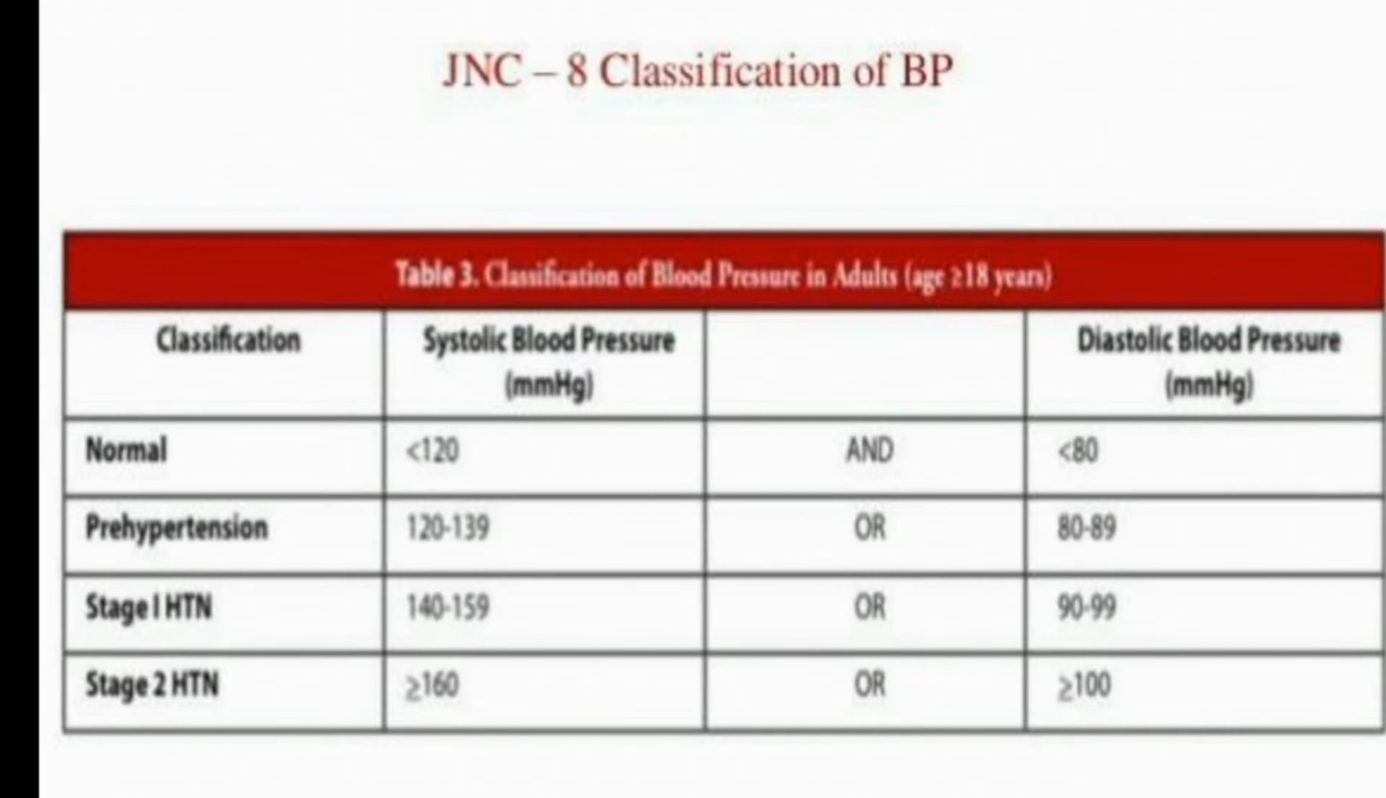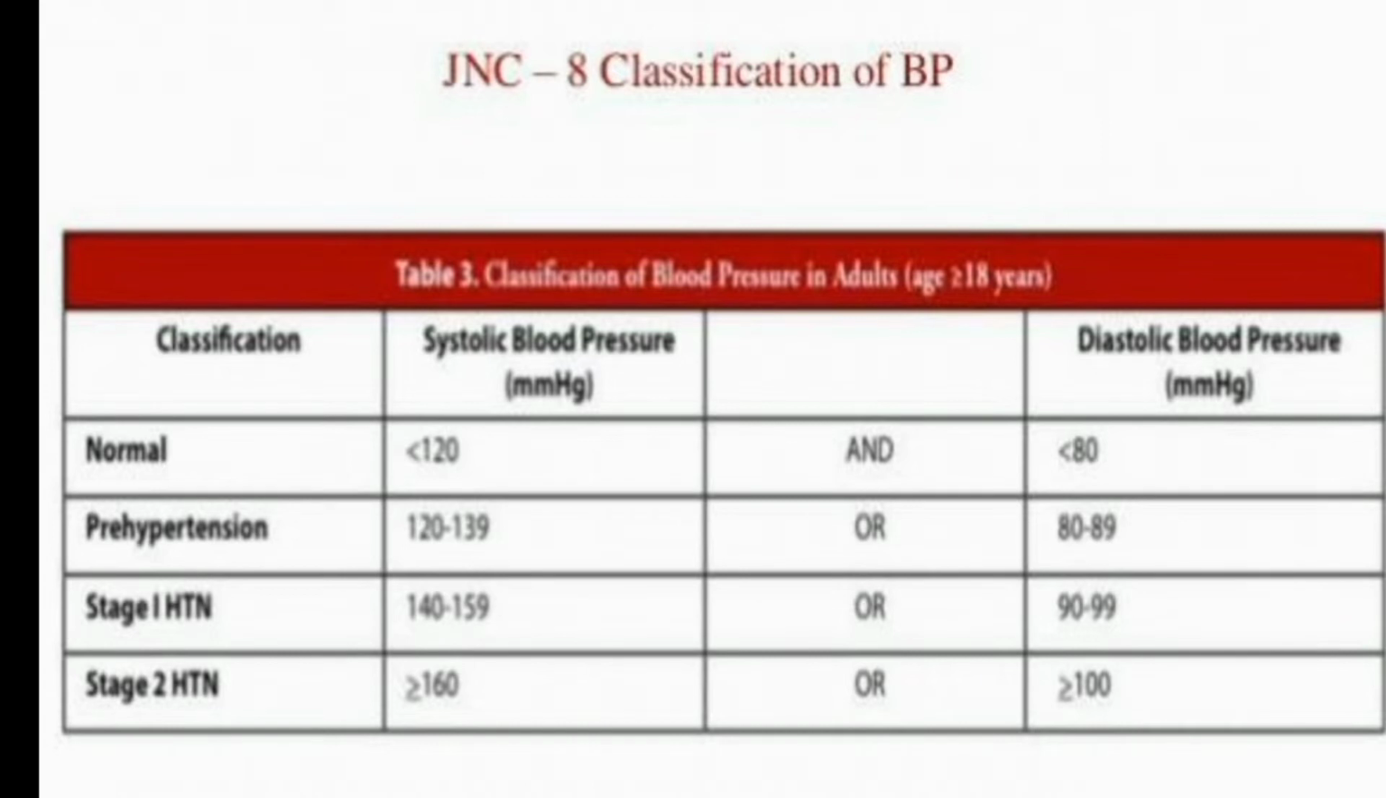Normal blood pressure is systolic over diastolic. If the blood pressure is less than or equal to 120 by 80, where 120 is the systolic blood pressure and 80 is the diastolic blood pressure, that is, SBP is less than or equal to 120 and DBP is less than or equal to 80, then it is the normal blood pressure.